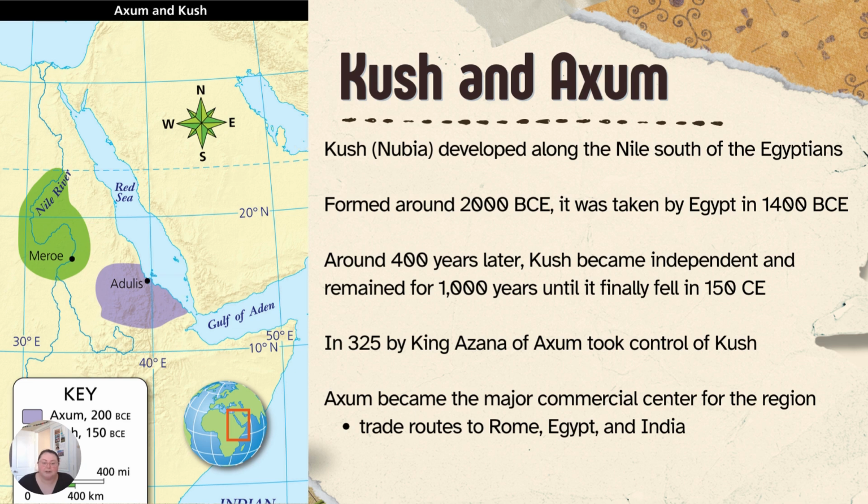In 325, King Ezana of Axum took control of Kush. Axum, in purple on the map, became the major commercial center for the region. It had trade routes to Rome, Egypt, and India.